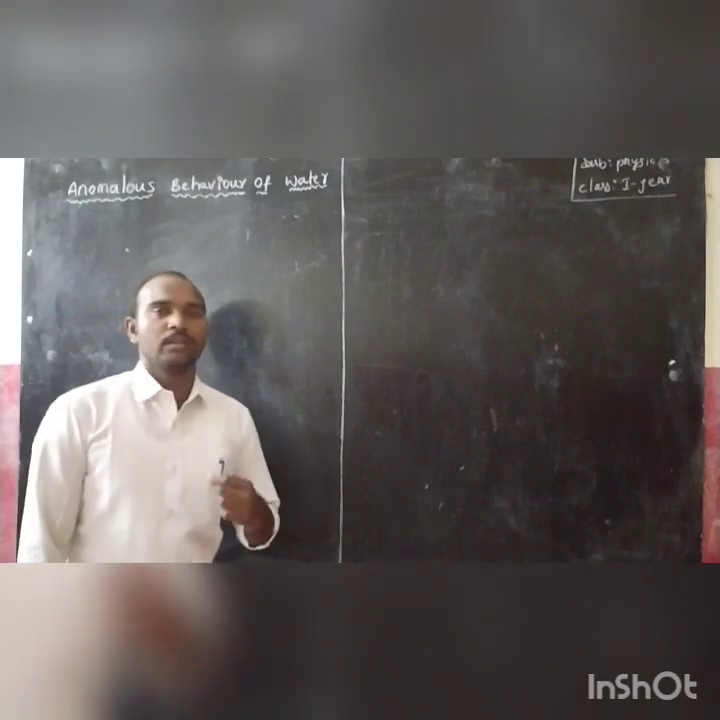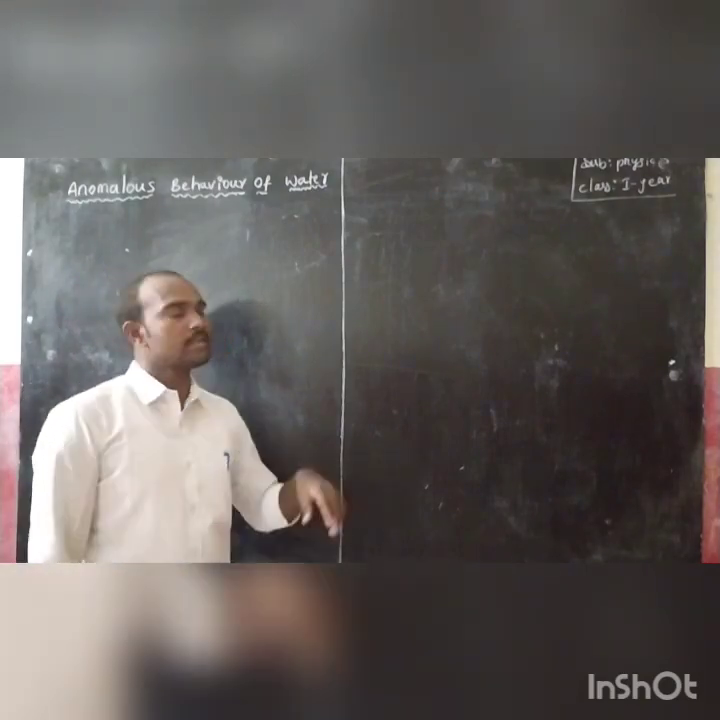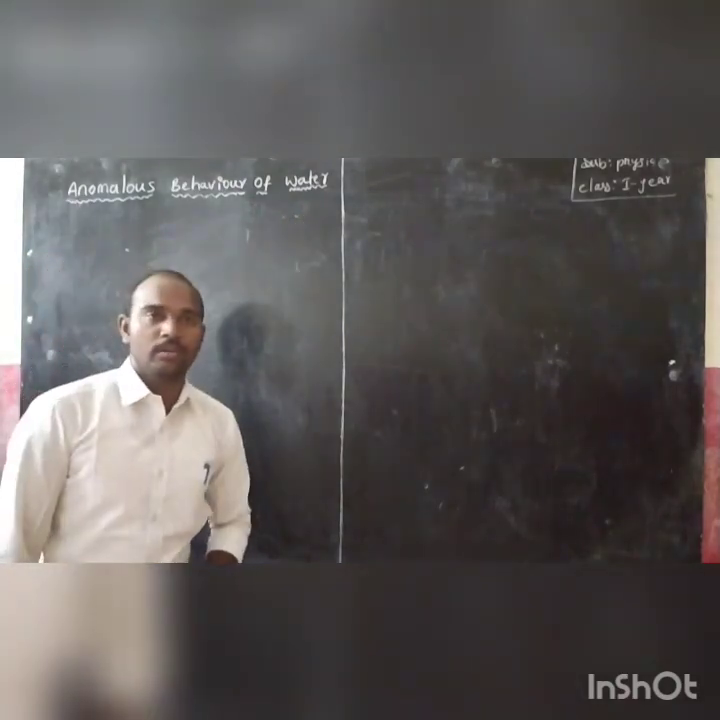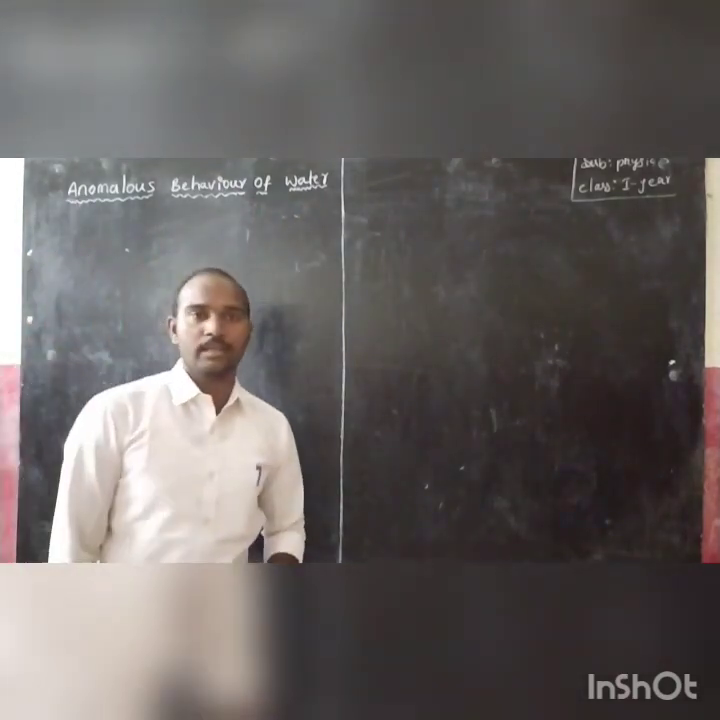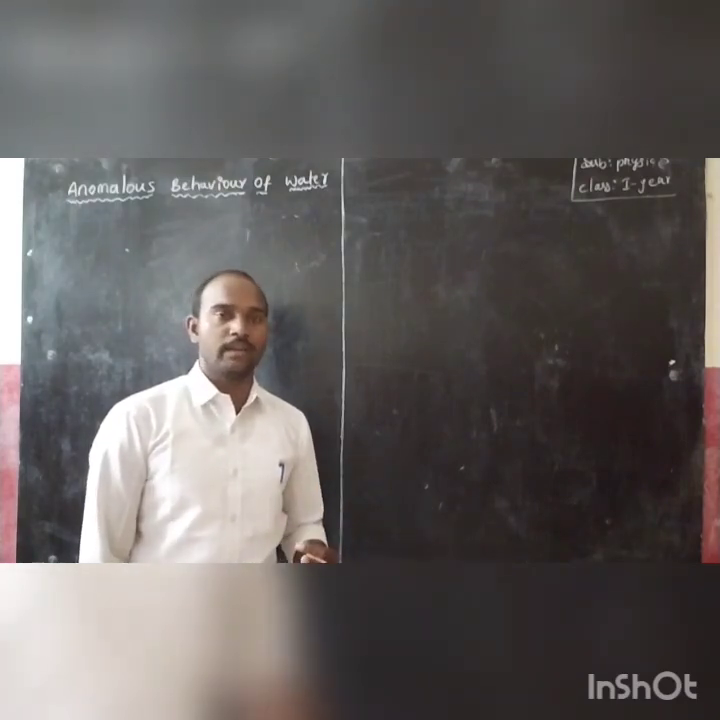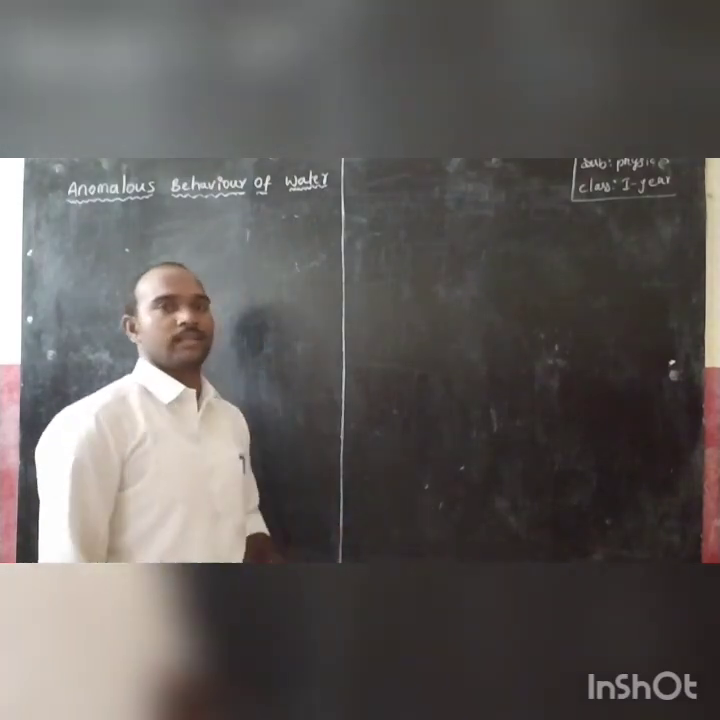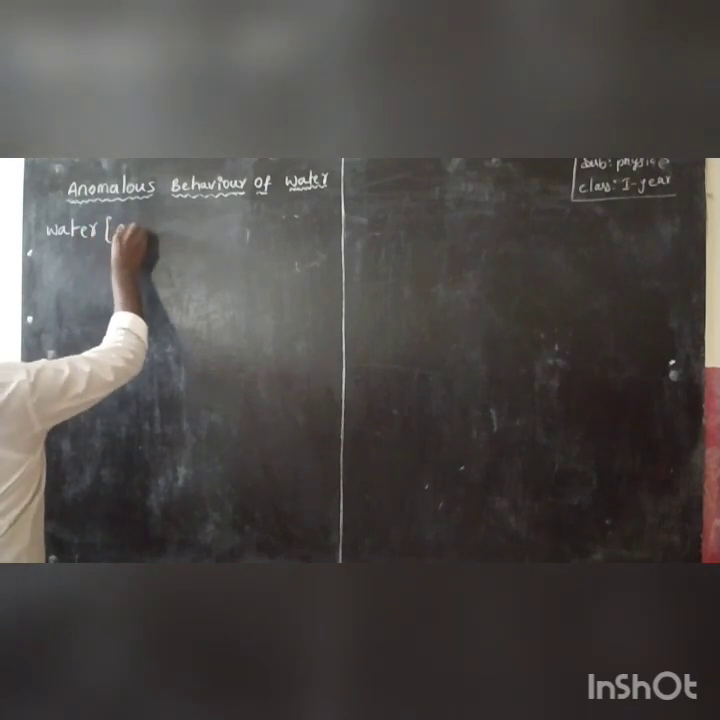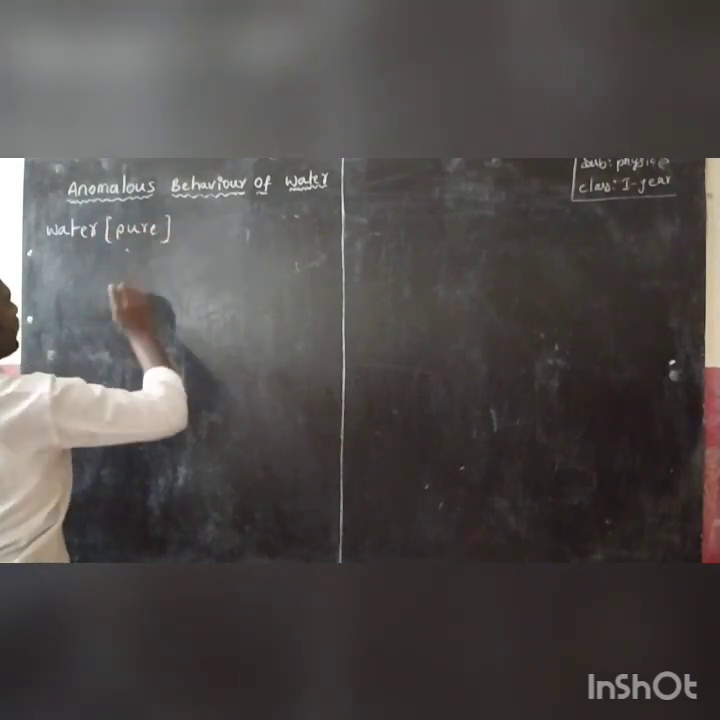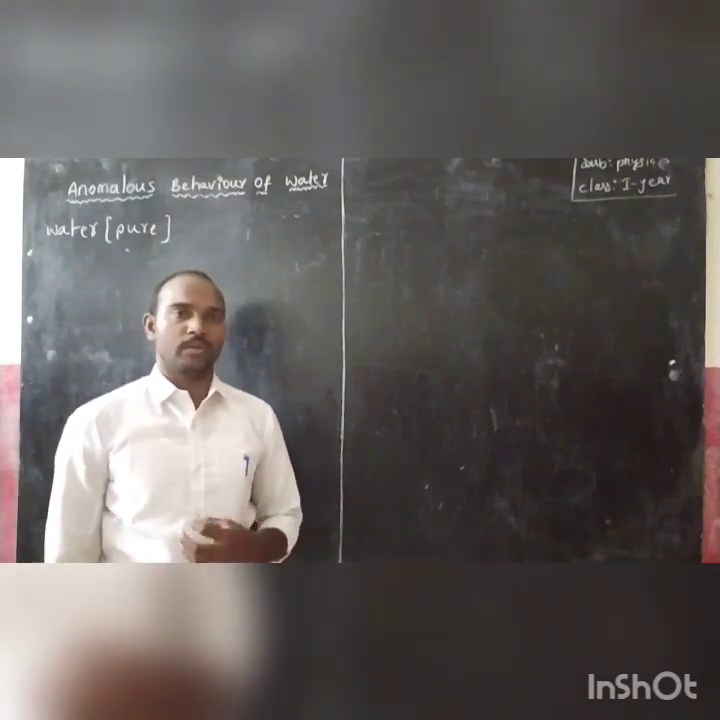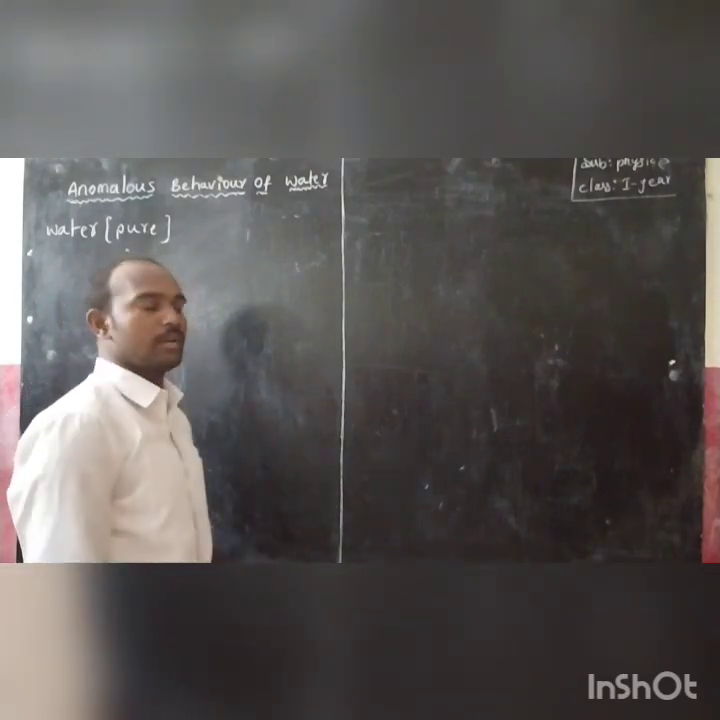Okay students, today we are going to discuss the anomalous behavior of water. We know that water exists in three phases: one is solid, another is liquid, and the other is gas. So water, which means pure water. Let us assume here a pure water. Pure water is called boiled water.